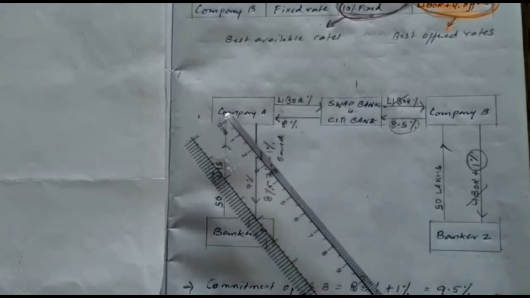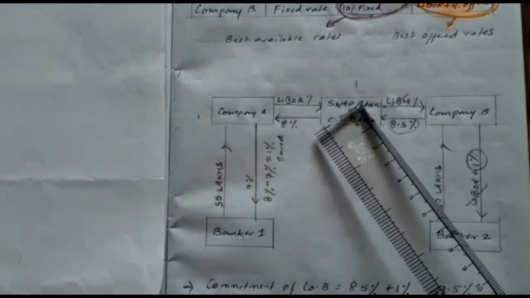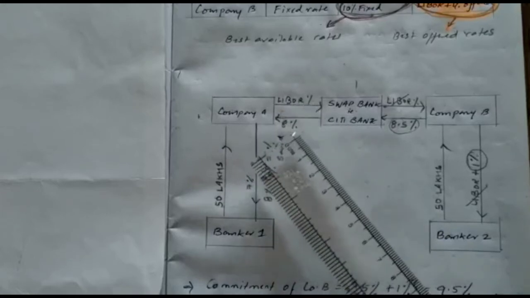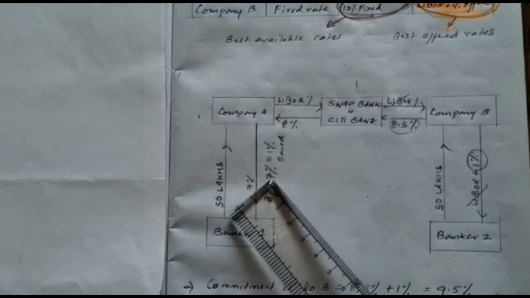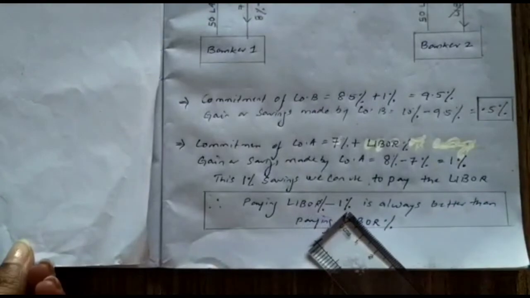Now company A is committed for LIBOR to the swap bank. So when it is paying the LIBOR, it can deduct this 1%. So the commitment will now be LIBOR minus 1%. So LIBOR minus 1% is always better than paying a LIBOR.